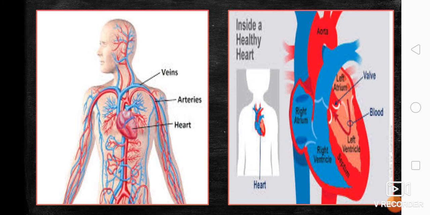So we have 3 blood vessels. We have the arteries, we have the veins, and the capillaries rather. So the arteries, sila ang mokuha sa oxygenated nga blood, or it will take the oxygen rich blood away from your heart.